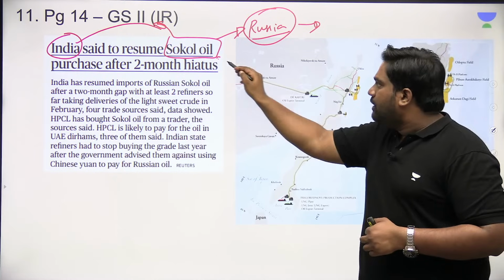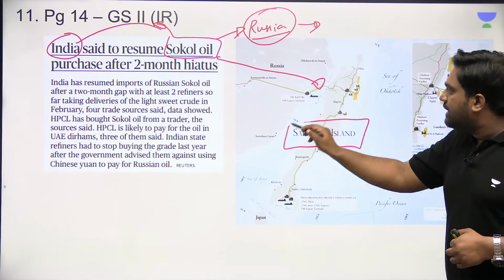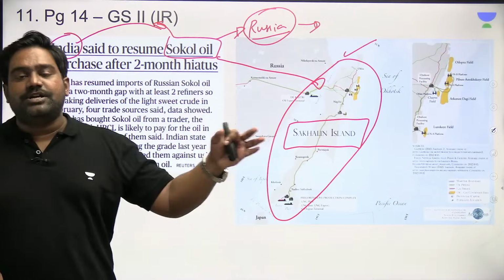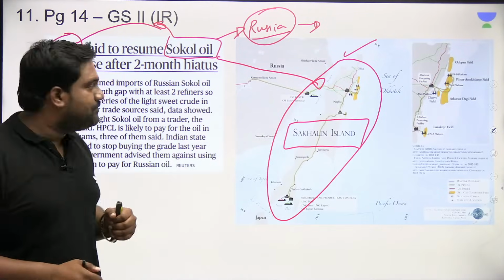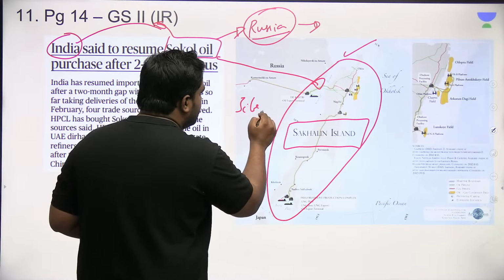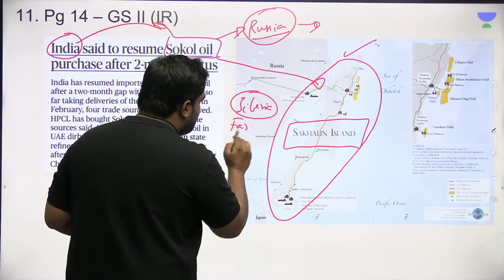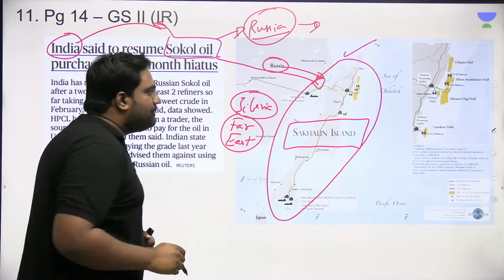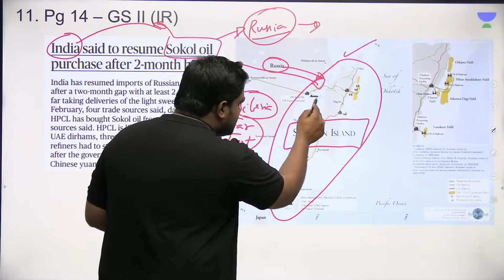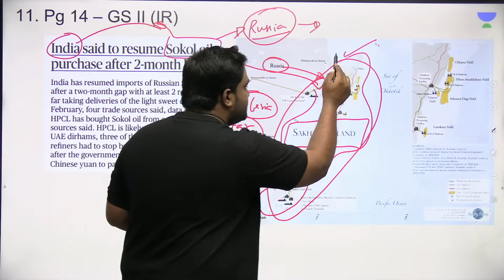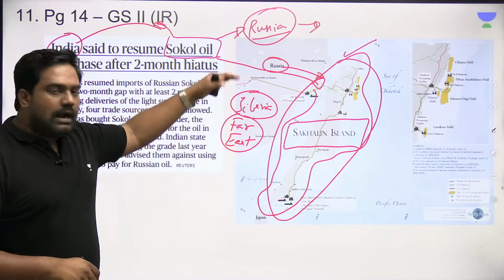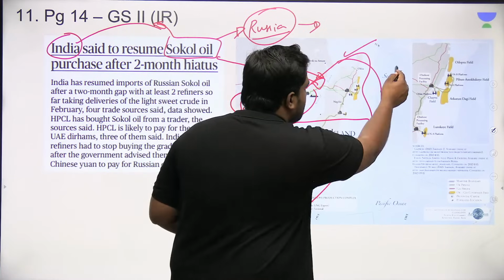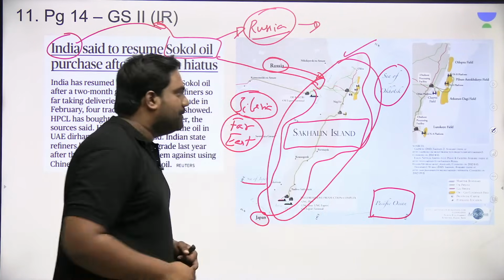And this oil is extracted in the Sakhalin Peninsula, in the Sakhalin region over here, located in the Far East region of Russia towards the Pacific, the North Pacific. Here you can see the Siberia region of Russia, which is the Russian Far East. And off the coast of Siberia, in the North Pacific Ocean, there is this peninsula called the Sakhalin Peninsula. It's quite close to the Arctic region. It's very close to Japan. You can see the Sea of Japan, Sea of Okhotsk and Pacific Ocean over here.